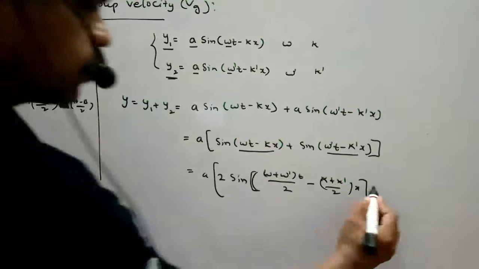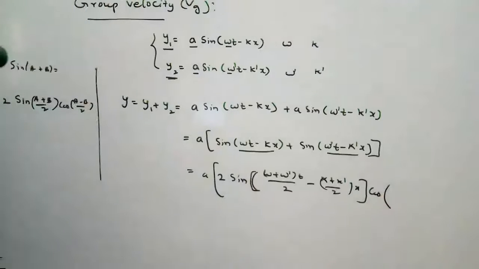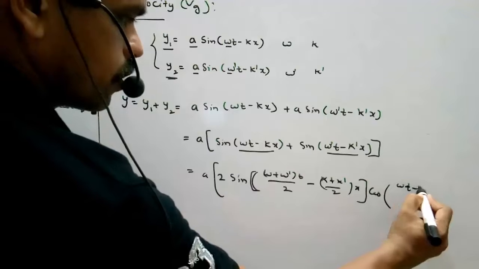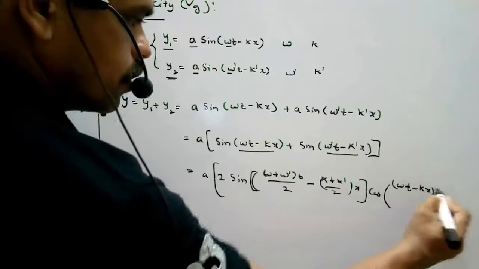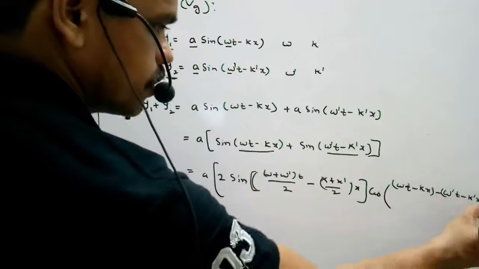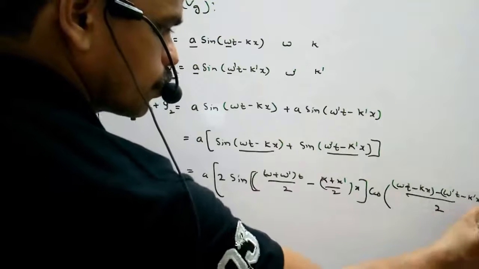cos of a minus b, that is omega t minus kx minus of omega t minus k dash x, (a minus b) by 2.